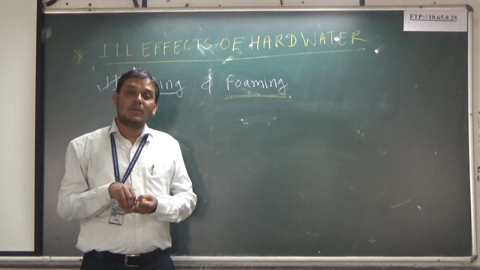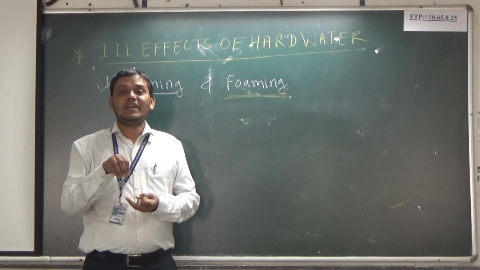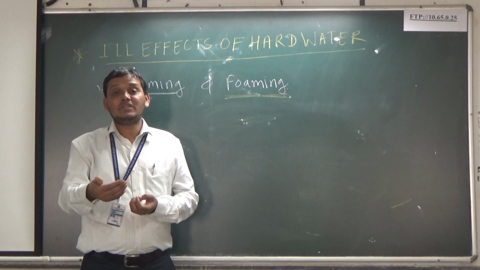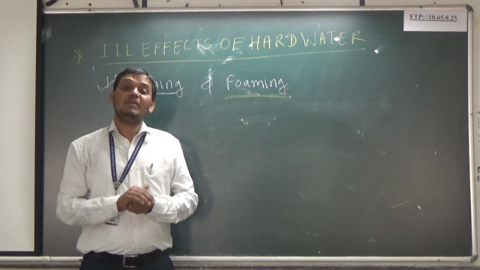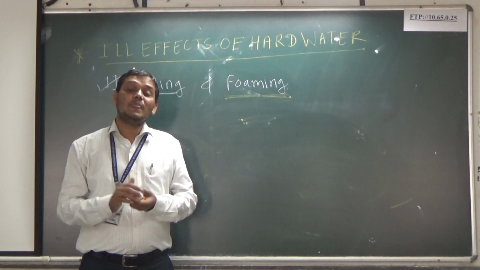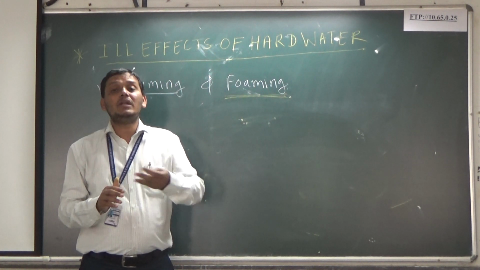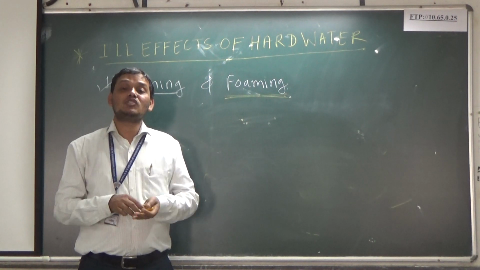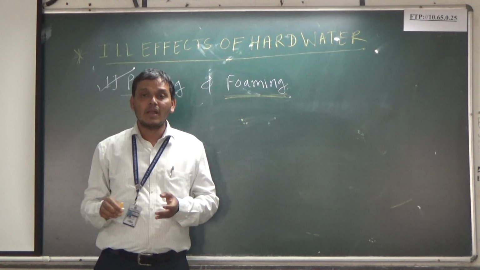Due to priming, whatever salt is present in your water sample is deposited on parts of machinery and it decreases the efficiency, right? So this is again a drawback of priming, and priming also results in wet steam formation. So these are the drawbacks of priming and foaming.